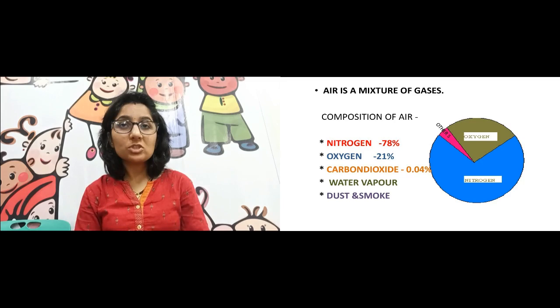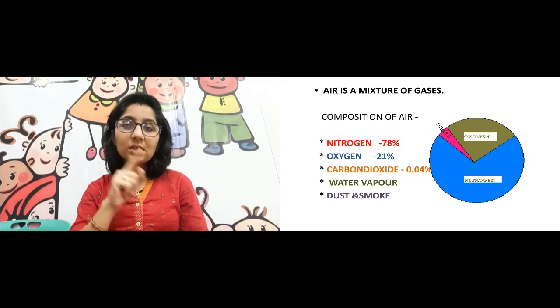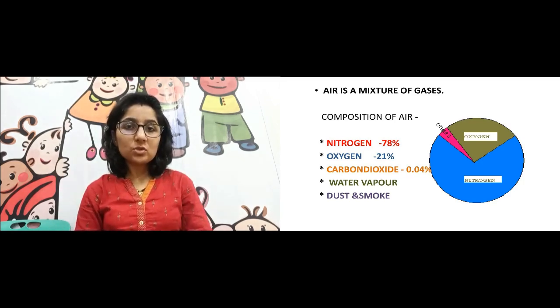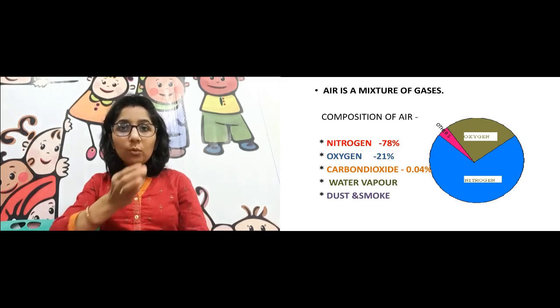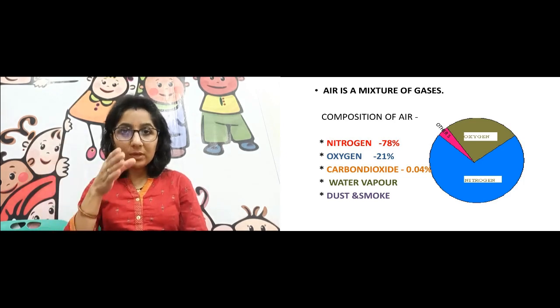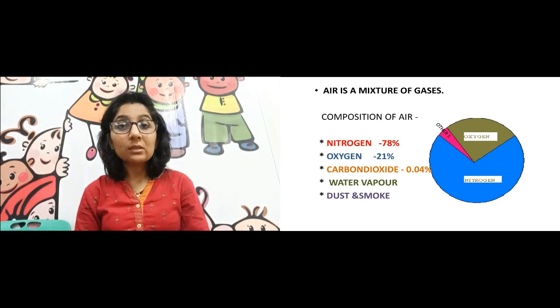So let us see which gases. You can see the circle, and in that some areas are shown, right? So that shows what is present and in what amount. You see the blue color, that is maximum, so the blue portion is maximum, that is nitrogen. So in the air, what is present in maximum amount is nitrogen. It is present about 78%.